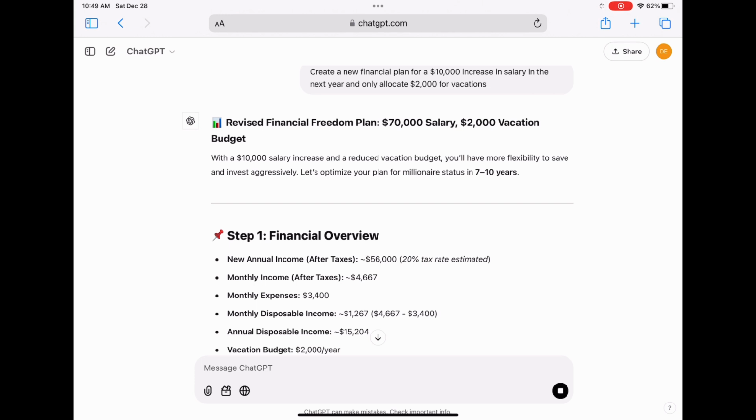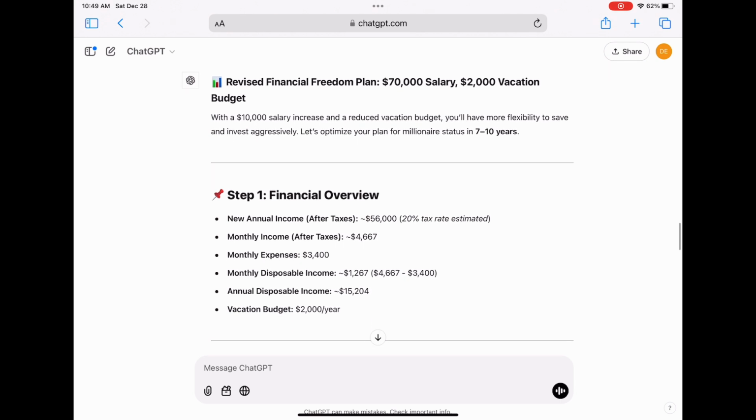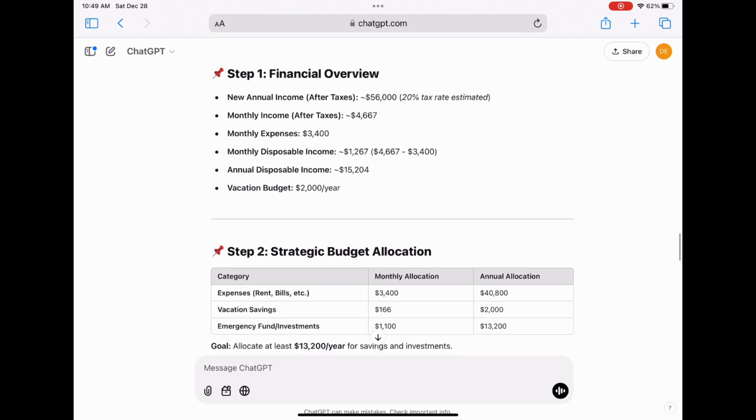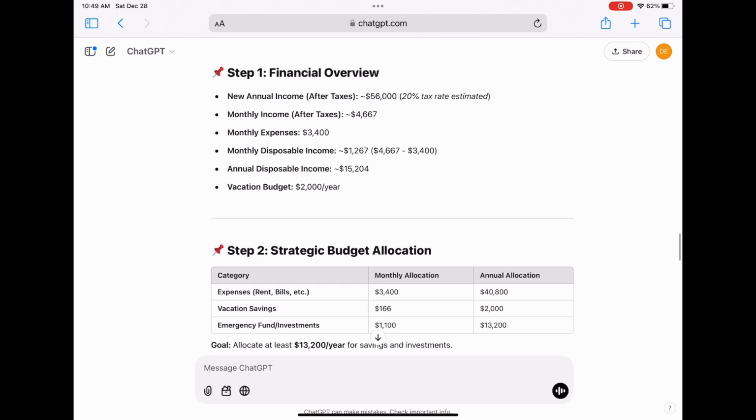And again, this is estimated, just to let you guys know. Your monthly income has increased. Your monthly expenses are staying the same. Just because you make more money, we need to keep our monthly expenses the same so that you can allocate more money for investments and whatnot. Your monthly disposable income has gone up. Your annual disposable income has gone up, and your vacation budget has decreased.